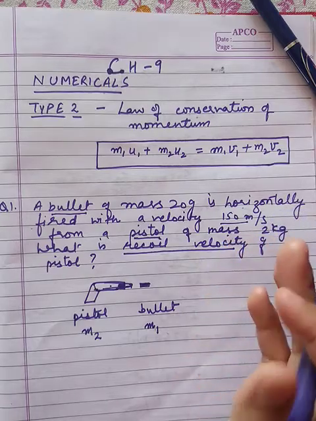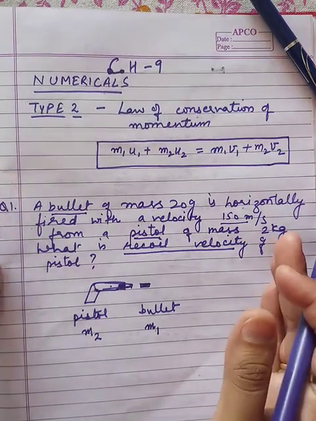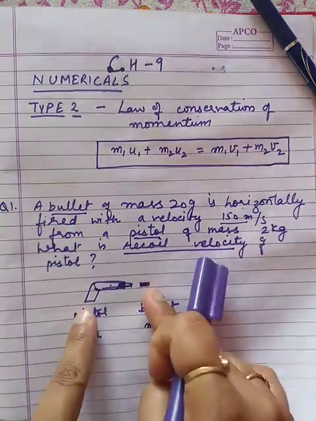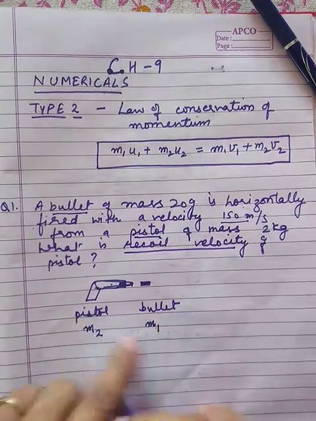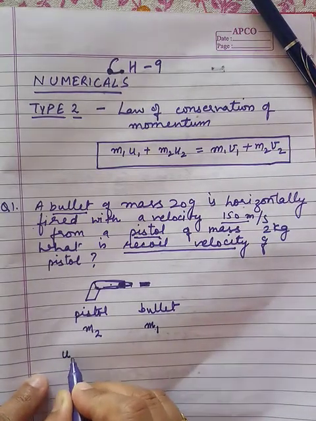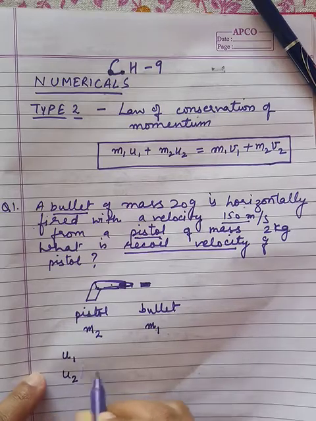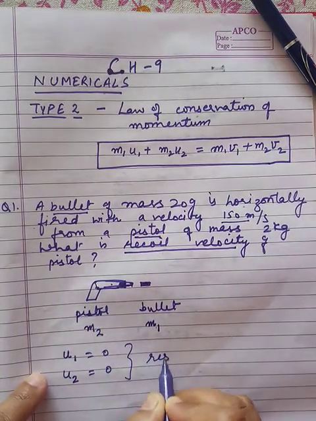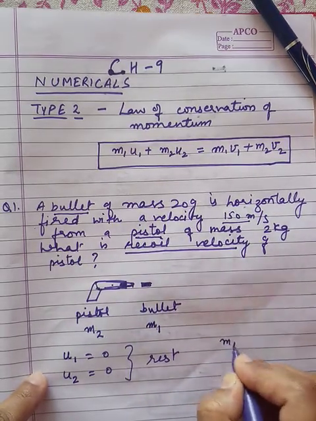Now in these types of questions, first of all we have to remember a very important point, that initially both of these are at rest. Bullet as well as pistol, both are at rest. That means initial velocities u1 and u2 are both 0. What are masses m1 and m2 in this case?